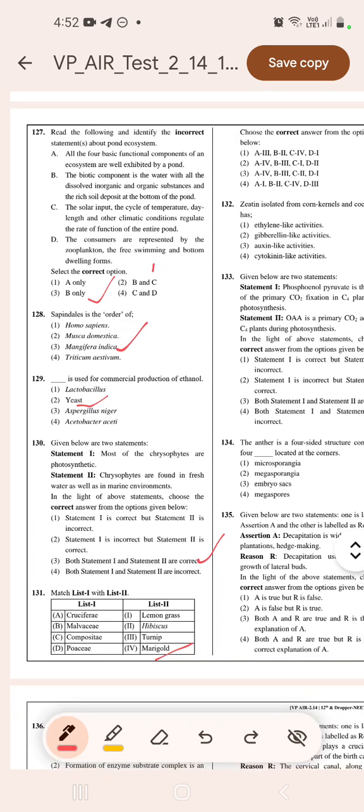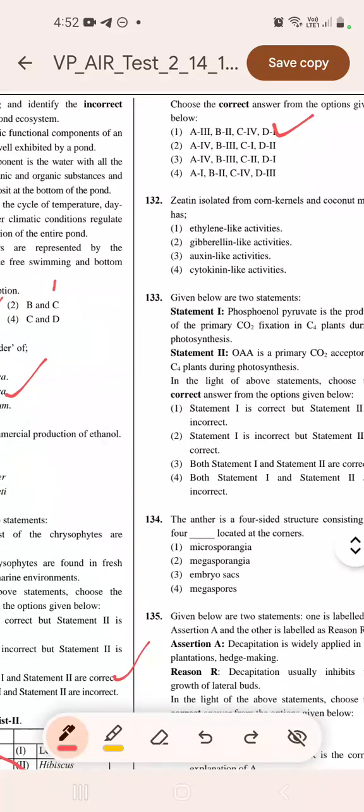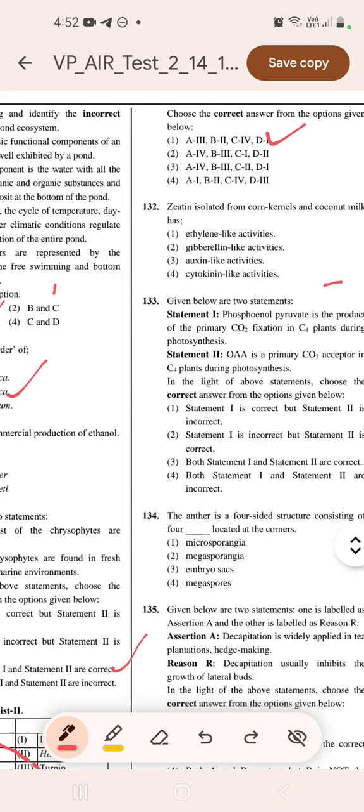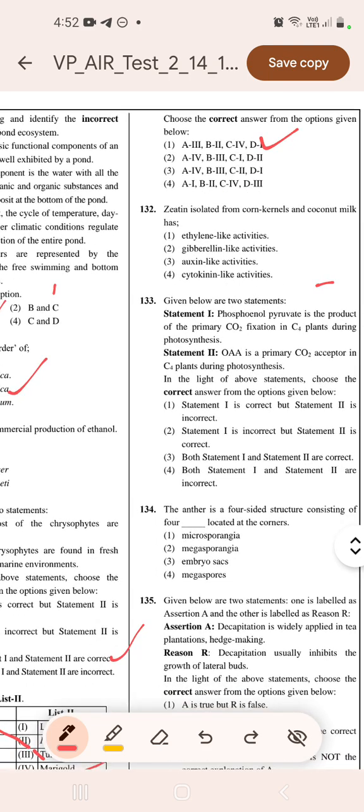A goes with 3. Cruciferae, turnip. A goes with 3. So the answer of 131 will be 1. Zeatin isolated from the corn kernels and coconut milk has cytokinin-like activities. 133. Statement 1.